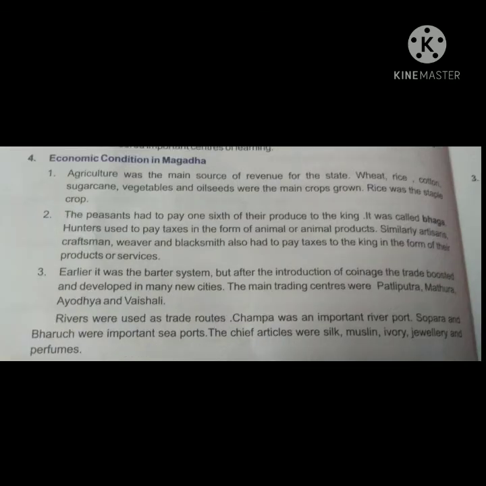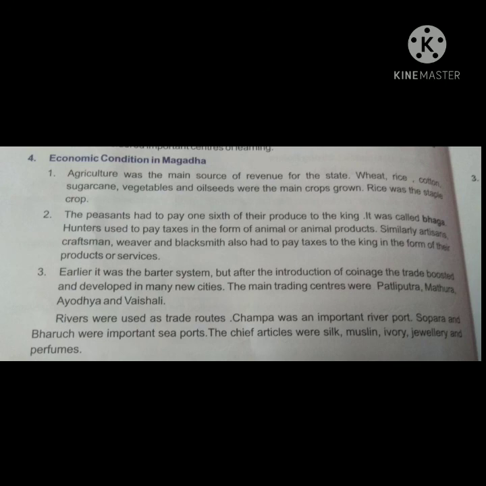Last topic is economic condition in Magad. As we know, agriculture was the main source of revenue for this state. Wheat, rice, cotton, sugarcane, vegetables and oilseeds were the main crops grown. Rice was the staple crop. The peasants had to pay 1/6 of their produce to the king. It was called bhag. Hunters used to pay taxes in the form of animals or animal products.